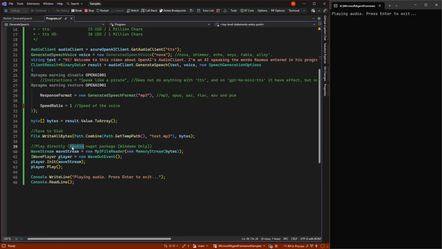But I'm also using something called NAudio, which is a Windows audio feature. So if you're on a Mac, you need to find some other NuGet package that works on Mac. But else we're just taking our MP3 file and playing it out. So nothing special there.